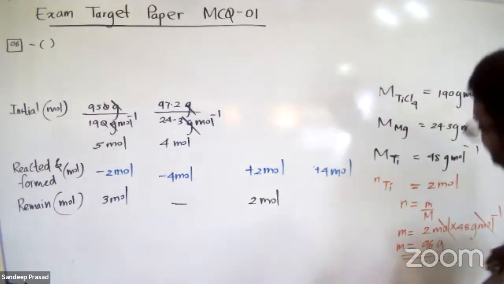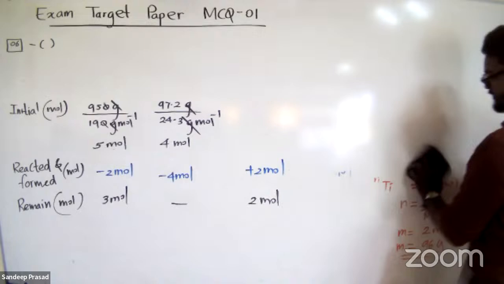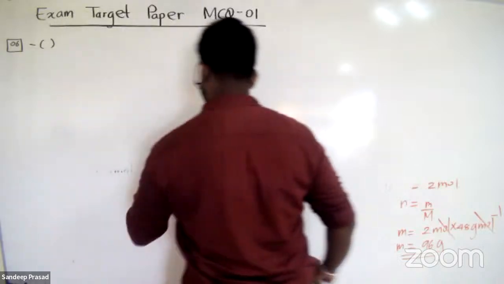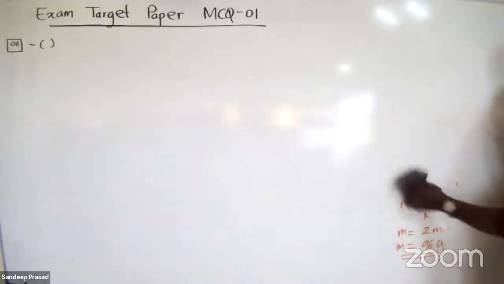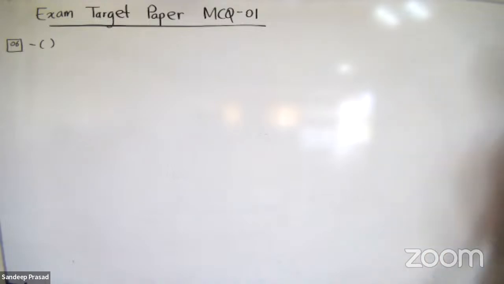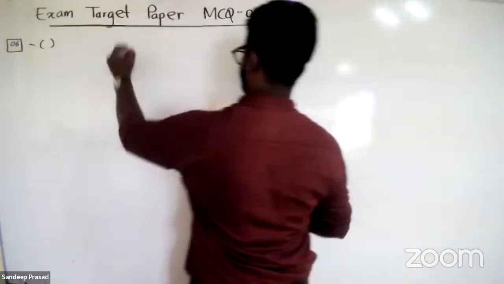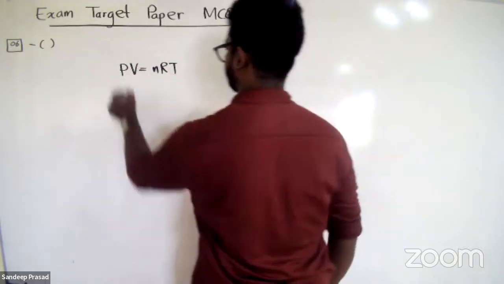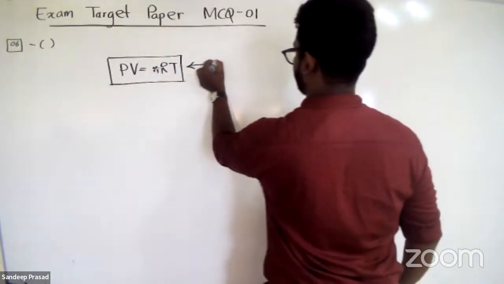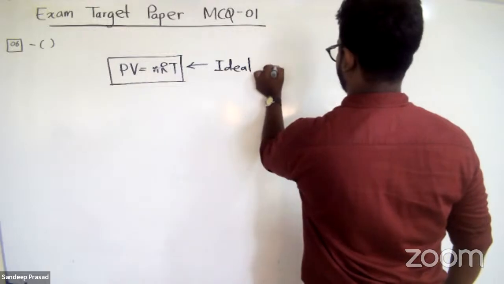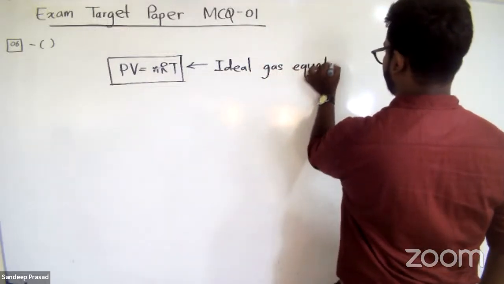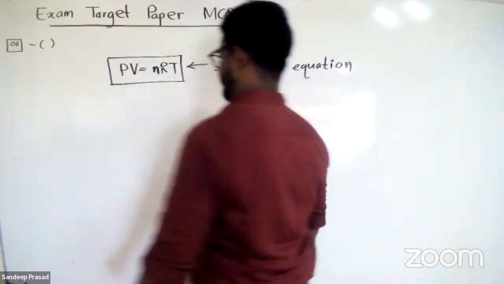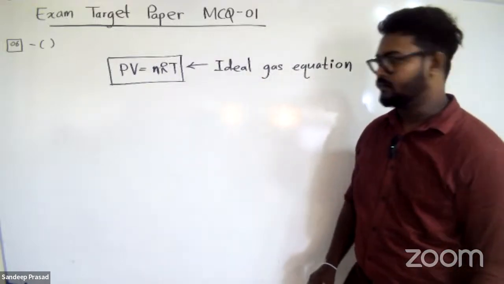Okay. So this is in gas laws, the unit for the gaseous state of matter. This is a simple equation that we can derive from the ideal gas equation. We know that the ideal gas equation is PV equals nRT. We are familiar with this equation, PV equals nRT. So this is the ideal gas equation, right? In this ideal gas equation, we can derive the density of a gas. How can we do that?